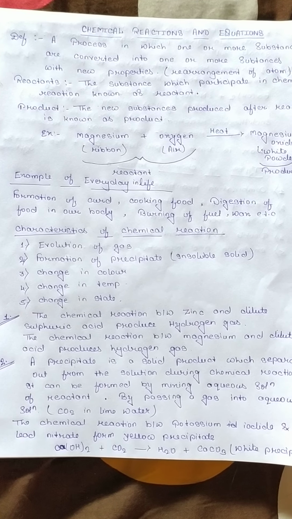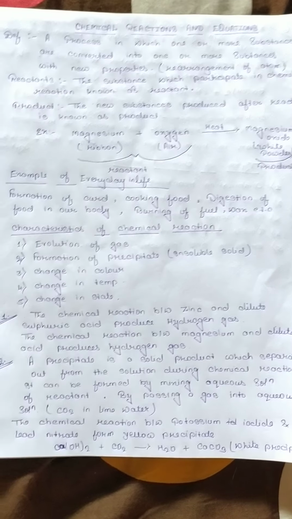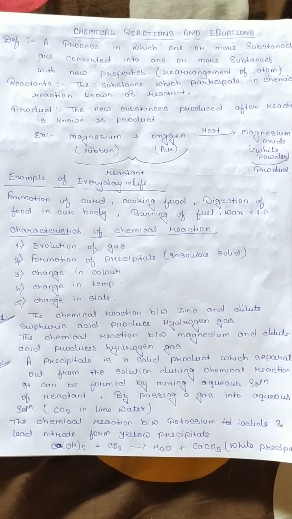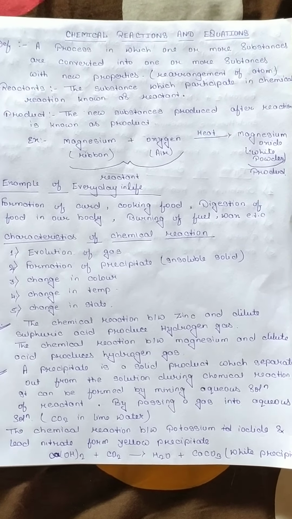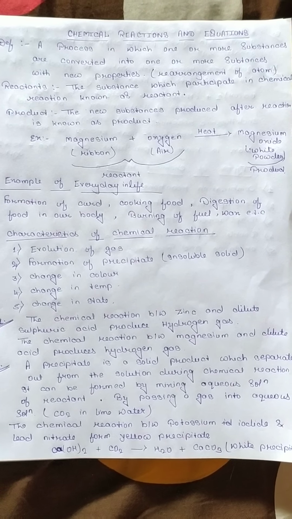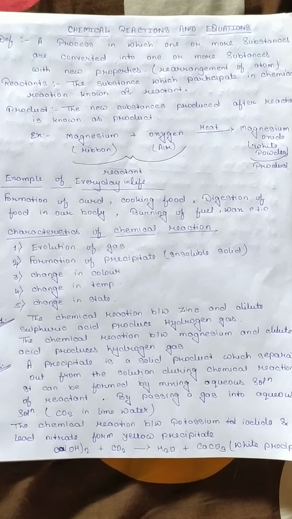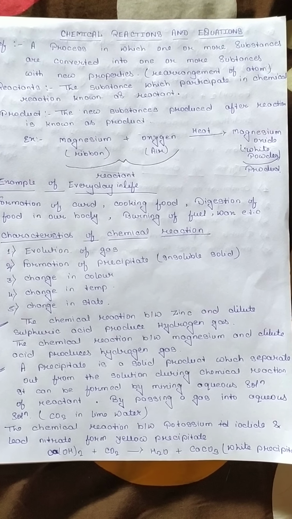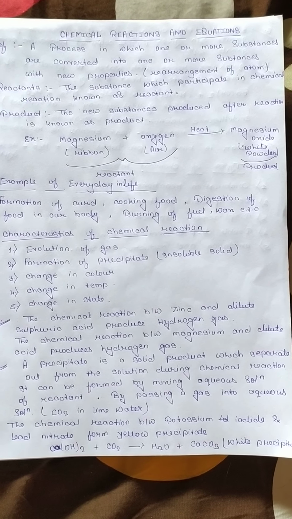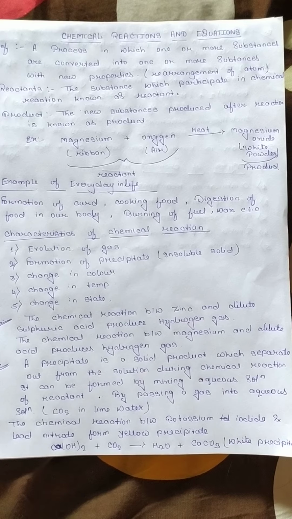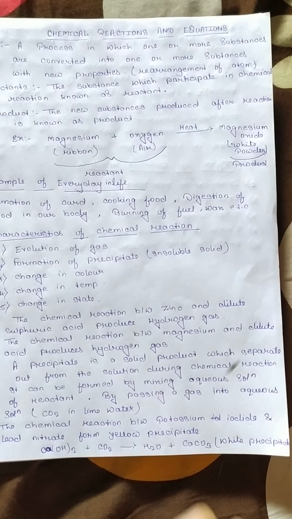And the second one is the formation of precipitate. So what do you mean by precipitate? In simple words, precipitate stands for insoluble solid, that is, a solid which cannot dissolve in water.